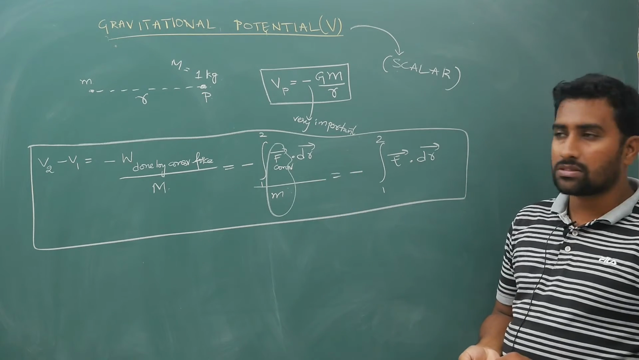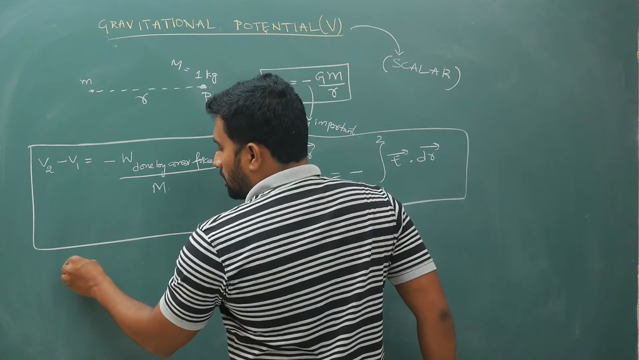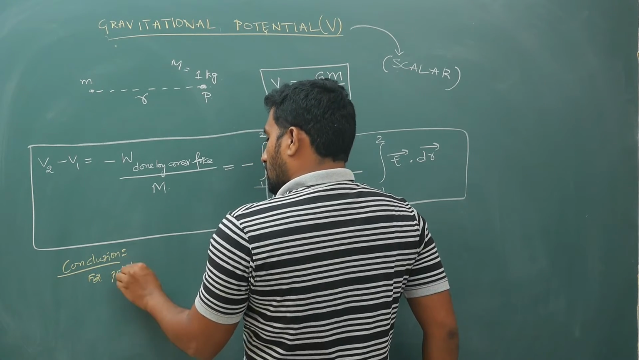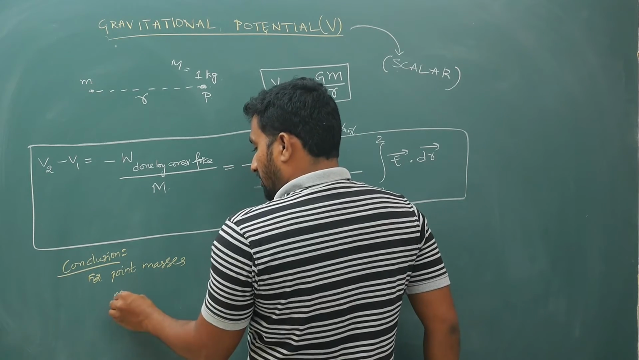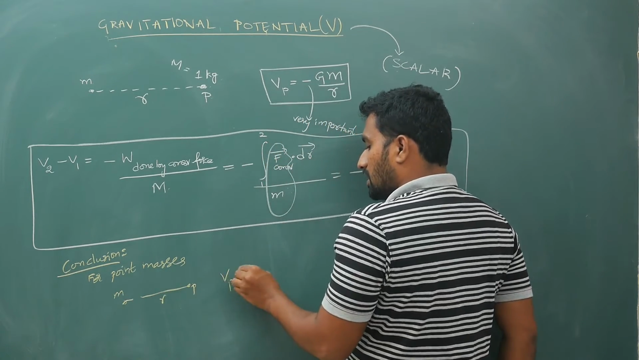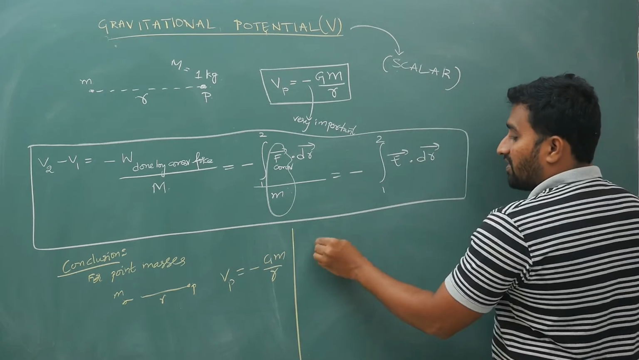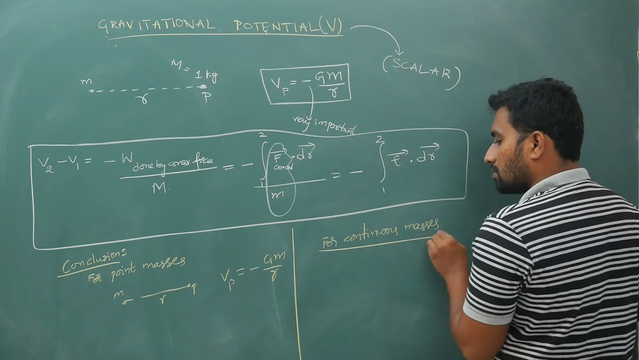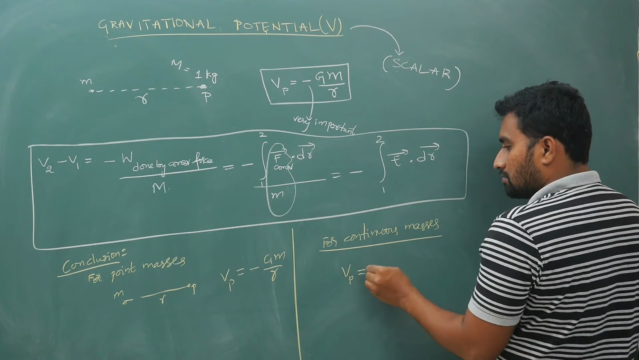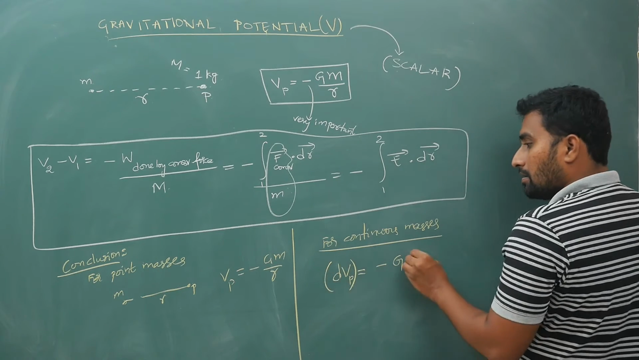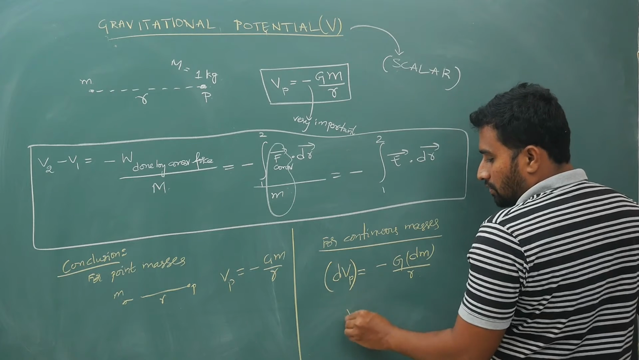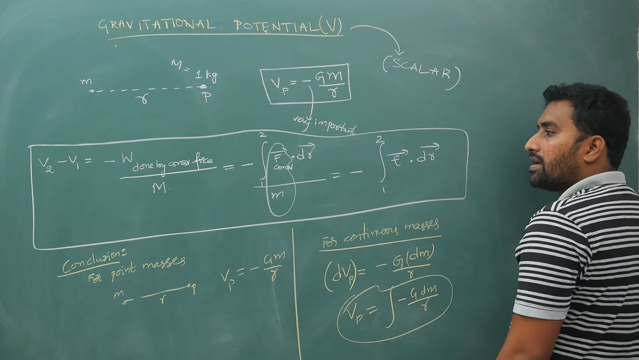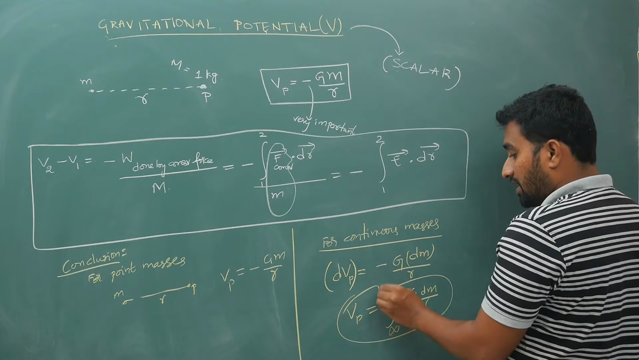Okay, for continuous mass distributions, what is it? I will tell you. I want you to remember or take the conclusion that for point masses, if this distance is R, your potential at P is minus GM by R. For continuous mass distributions, which I will derive later, a small potential dV is minus G times small mass dm by R. To get the total potential, you have to integrate minus G times dm by R, from infinity to R.